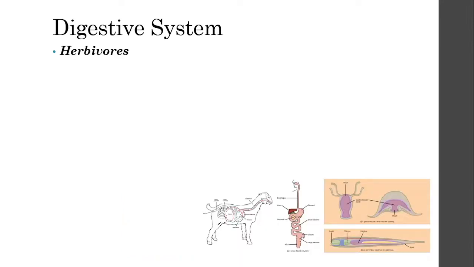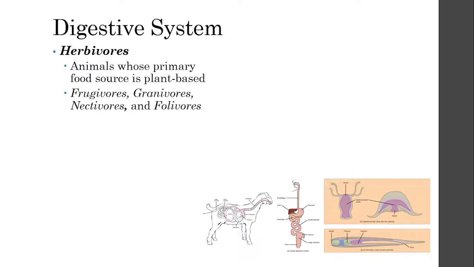There are some that we call the herbivores. Herbivores are basically animals whose primary source of food is plant-based. So animals that eat mostly plants. They do not eat meat, unlike us. And then we have different examples of herbivores, such as frugivores, which are the animals who only eat fruits. We have granivores, who mostly eat seeds. And then we have nectivores, who take their nutrients from nectar. And then we have folivores, who basically eat mostly leaves. So these are some examples of herbivores.